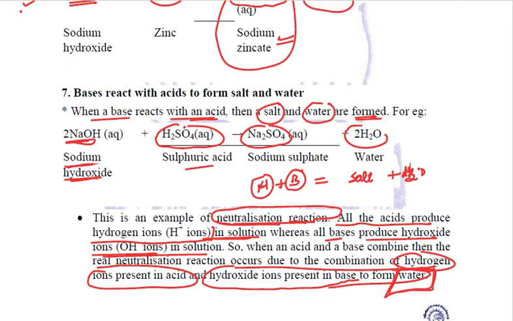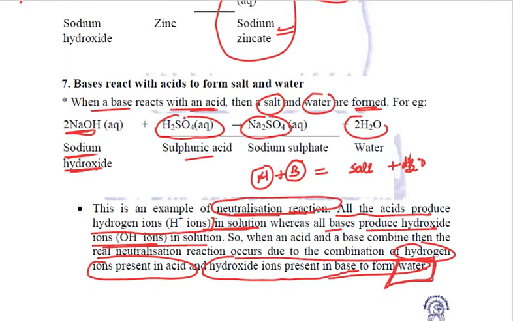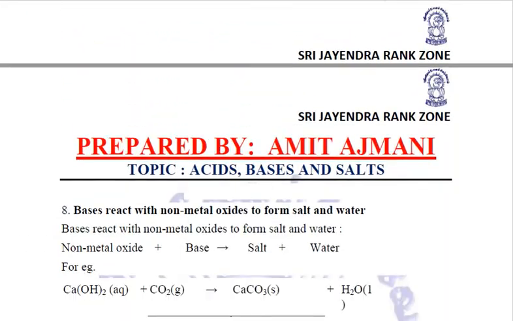So the hydrogen ions are neutralized by the hydroxide ions and vice versa. That is why a salt is formed, and this is called a neutralization reaction.